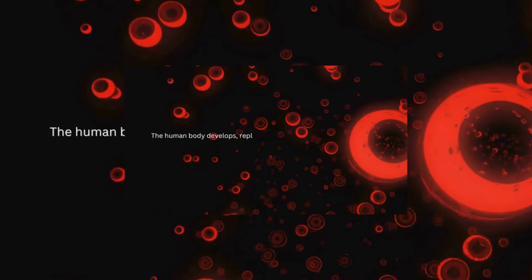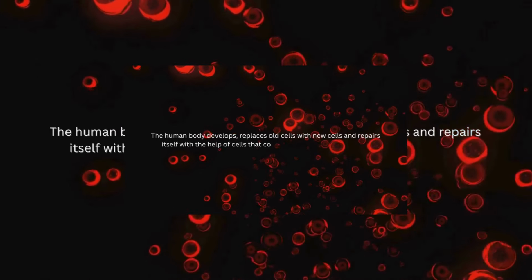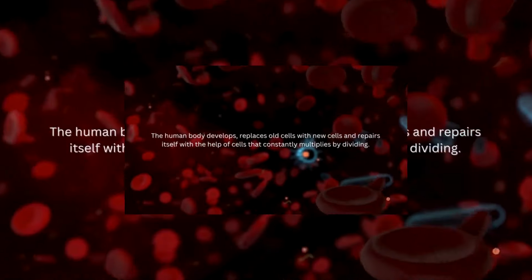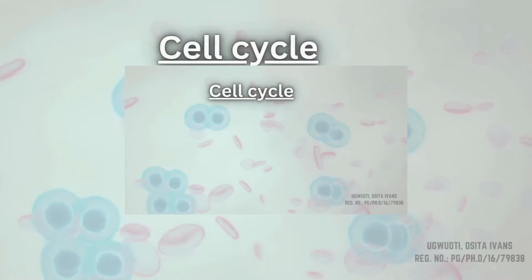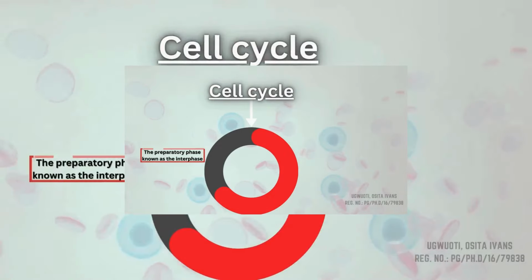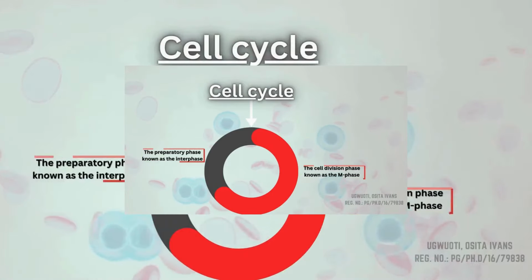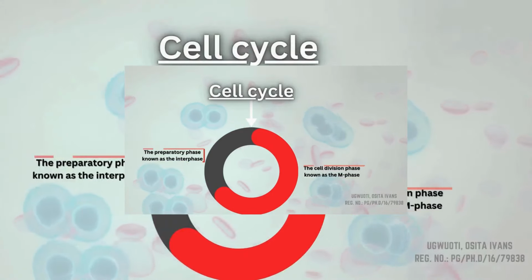The human body develops, replaces old cells with new cells and repairs itself with the help of cells that constantly multiply by dividing. This process is known as the cell cycle and has two major phases: the preparatory phase known as the interphase, and the cell division phase known as the M phase, where the letter M stands for either mitosis or meiosis.